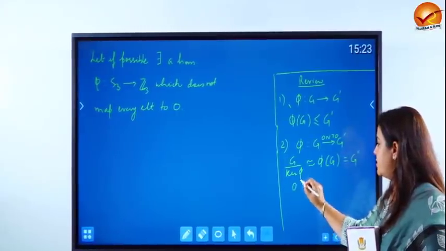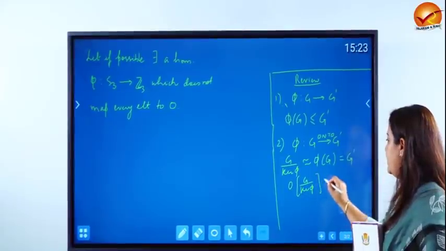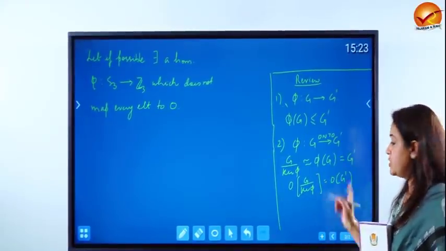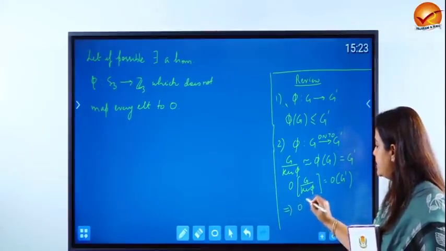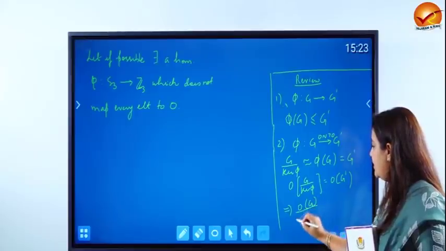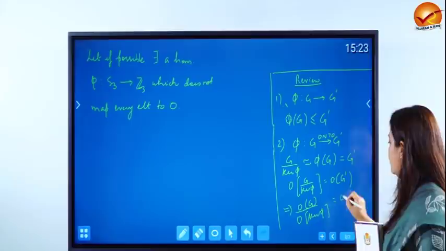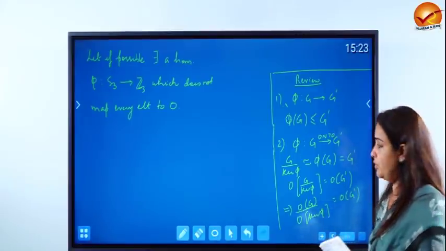Also in this case, order of G upon ker phi will be equal to order of G dash, which further, because order of the factor group is being discussed here, is the same as order of G upon order of ker phi is equal to order of G dash. So this is the second review required.